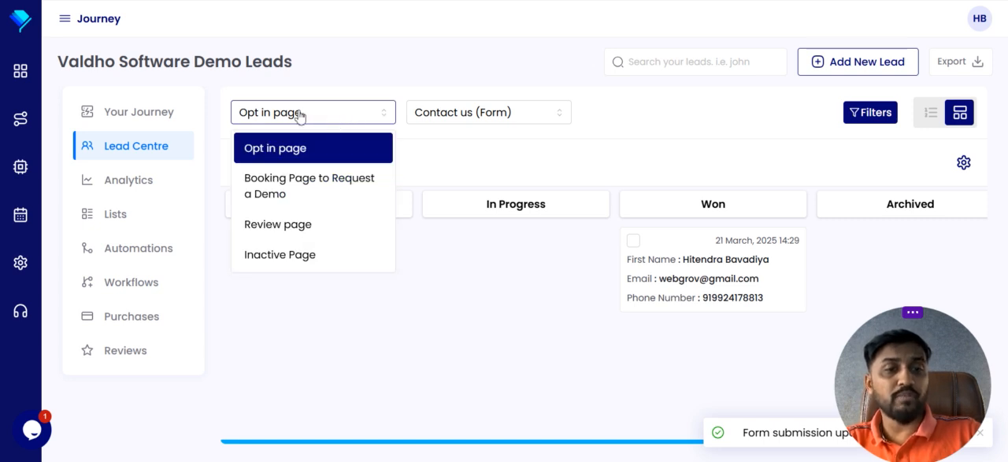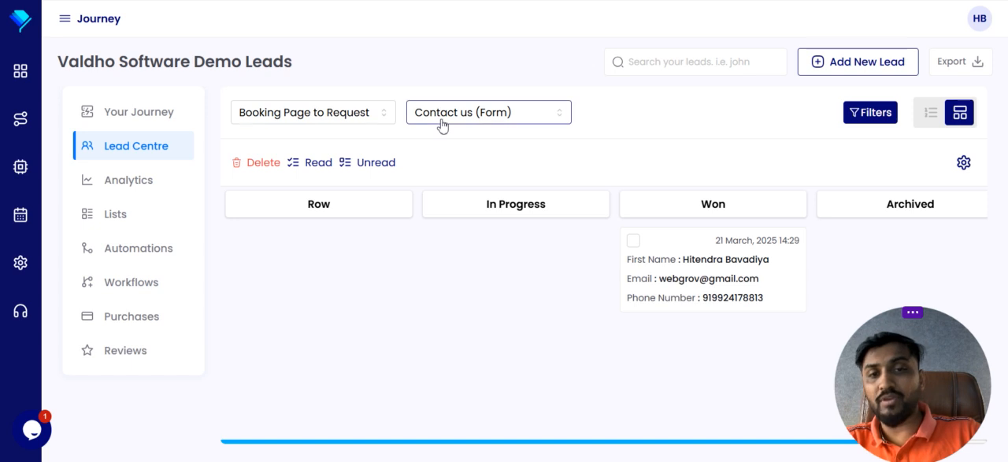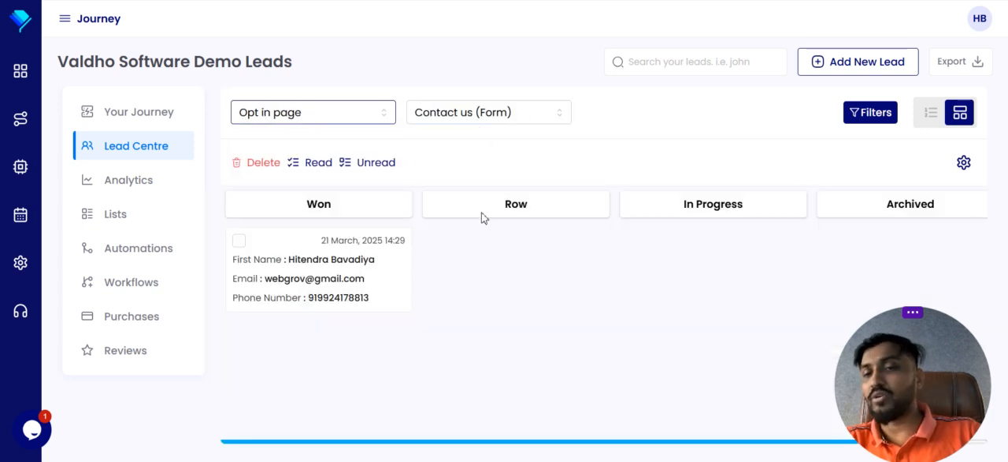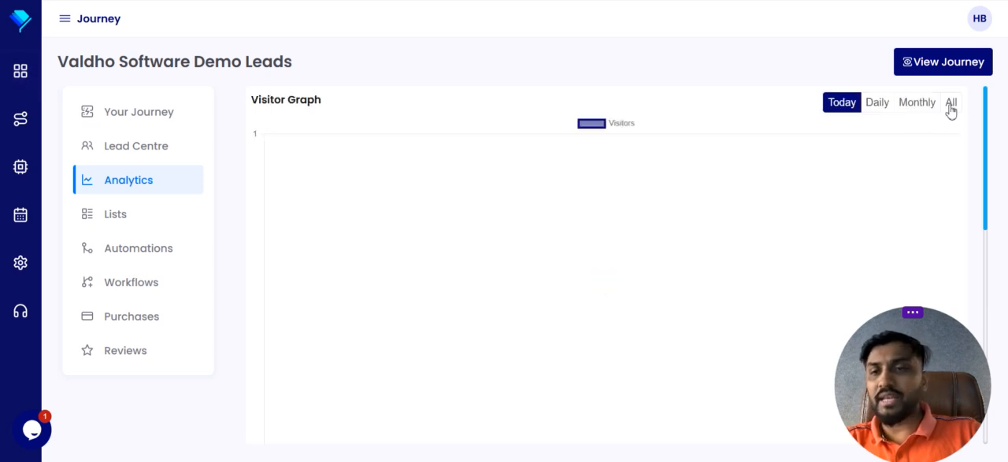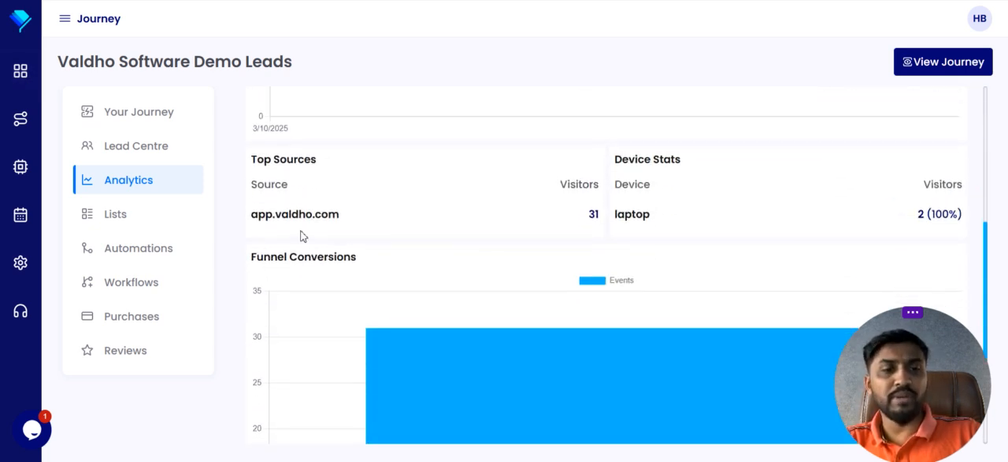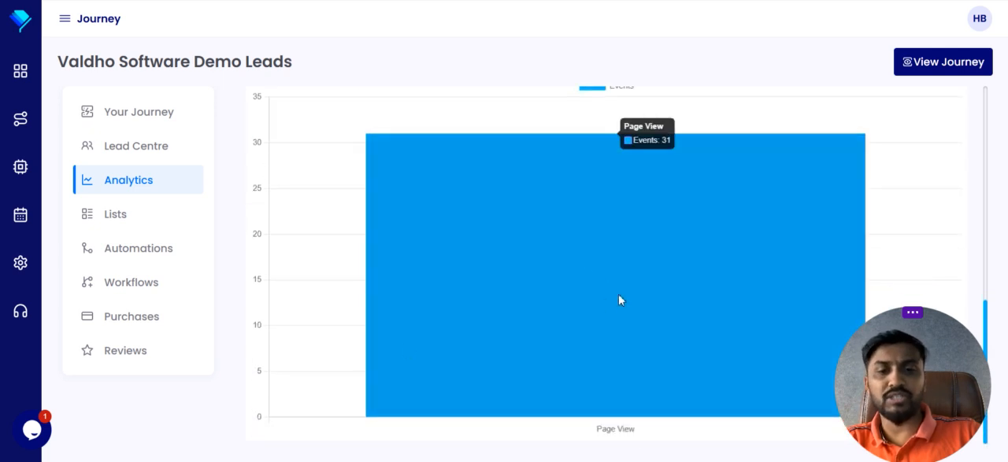Once you click on this opt-in page, you have a booking demo page. If you have added a form on that page, you will see it here. If you have added a form on any page, you can select those pages accordingly. Okay, here is the analysis part. All the analysis, if you have traffic coming from social media, from devices, from resources.